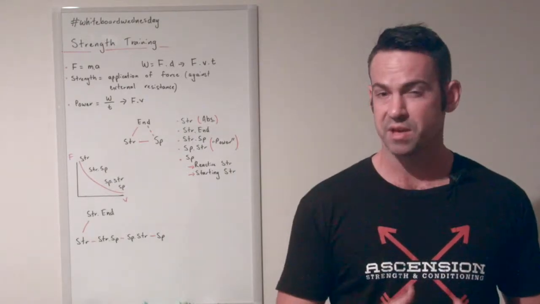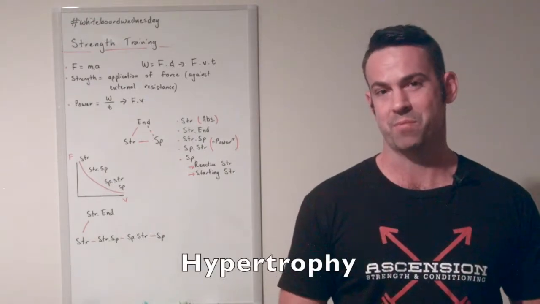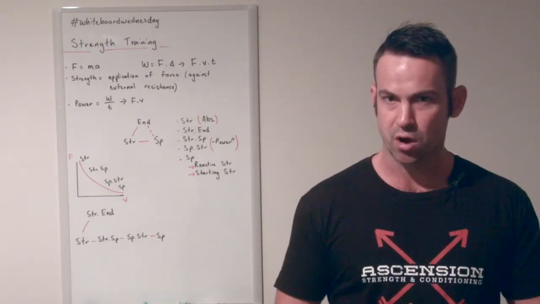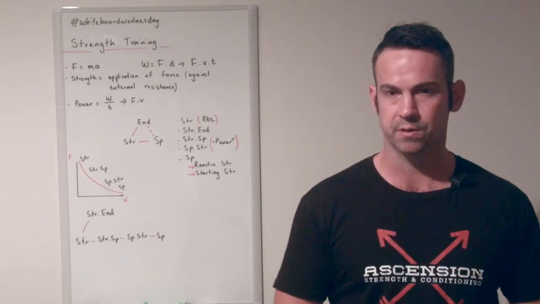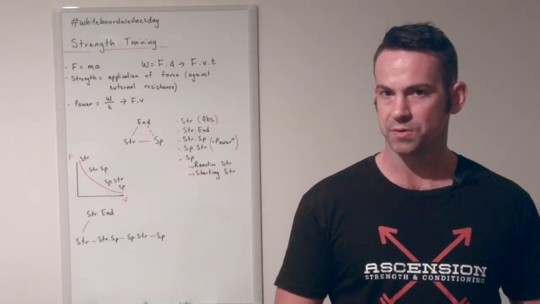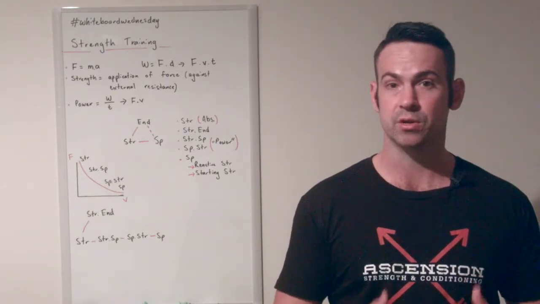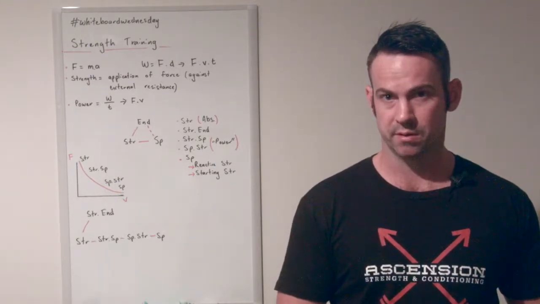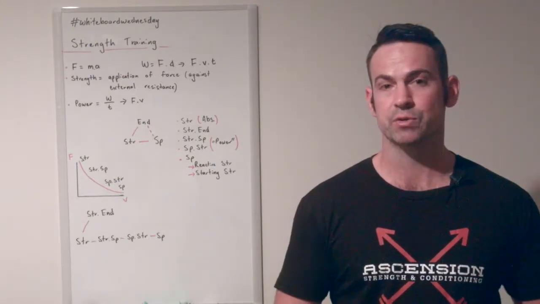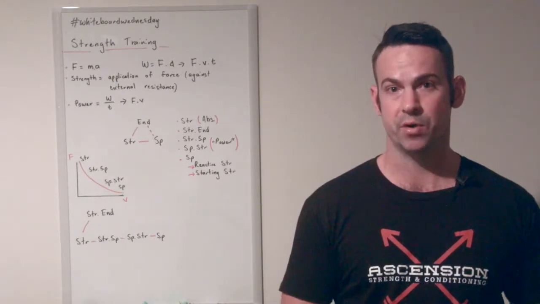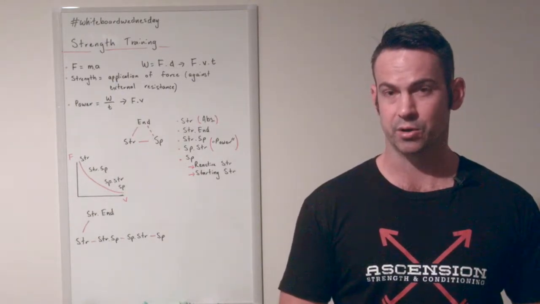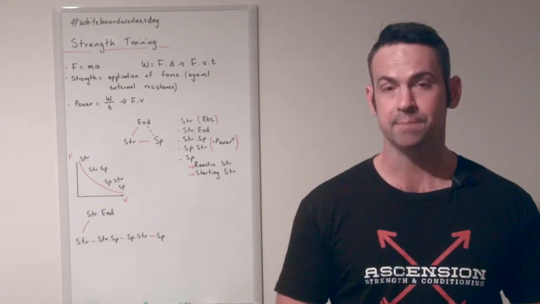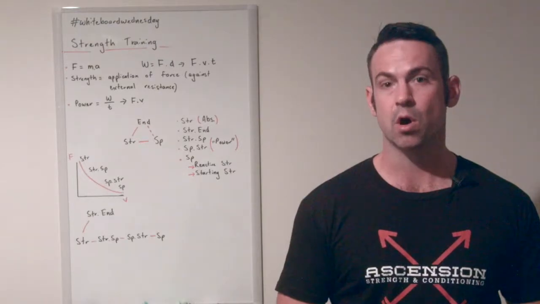It will have a velocity component, which we might be able to manipulate, but its endurance is actually going to be significantly higher. The other thing I might hear you ask is, where's hypertrophy? Surely that is related to strength training and fits somewhere in a triangle or on our force velocity curve. Hypertrophy is a little bit different. Whilst hypertrophy might be a training goal or an outcome a lot of people are looking for, it's a component that helps develop strength. Any strength training will have some aspect of hypertrophy, and we see hypertrophy occur pretty much with any anaerobic training.